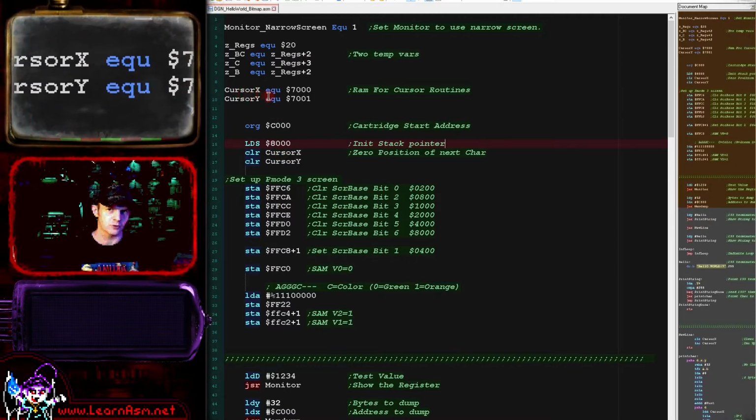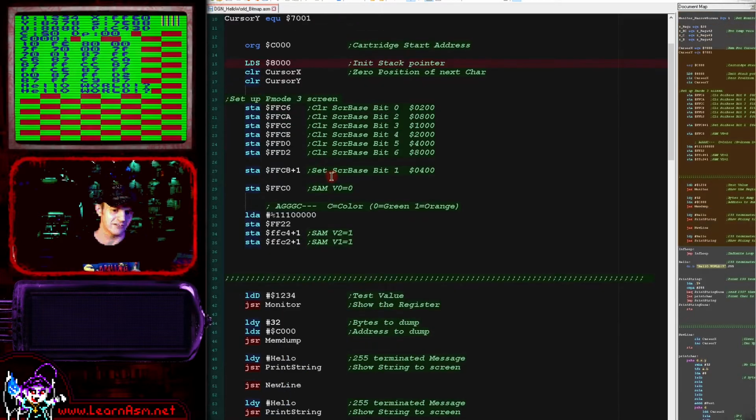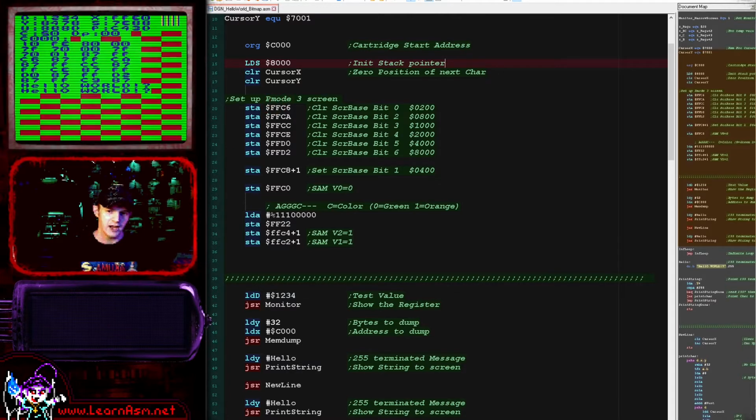So whenever we draw to the screen we've got a cursor position, and we're going to use those to calculate the memory destination. We're then going to set up our screen, and to do this we need to do a variety of writes to particular memory addresses and also send a value to another memory address. So we're going to see the writes that we need to do here. So what we do here, we're going to be using what's known as PMODE 3. This is a good all-round mode, I think, for the Dragon. It's got reasonable resolution, reasonable colors, doesn't use too much memory, relatively speaking. So this is the one I decided to use here.